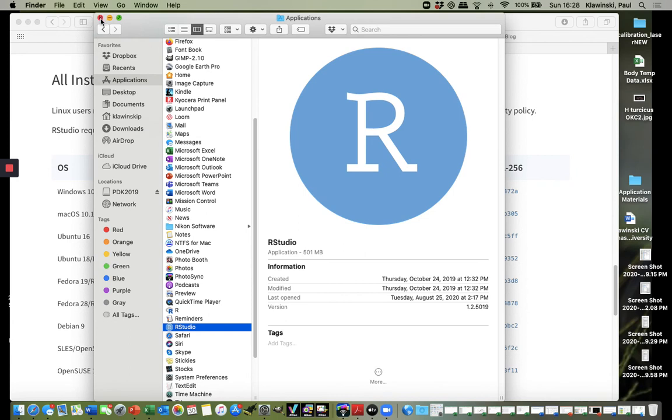Once you have those two things on your computer, when you click on RStudio, it should open R, and you can test that to see that that is the case. And that's really all you have to do.